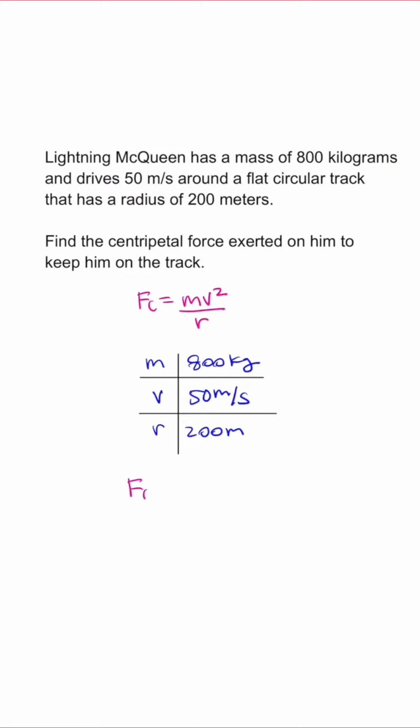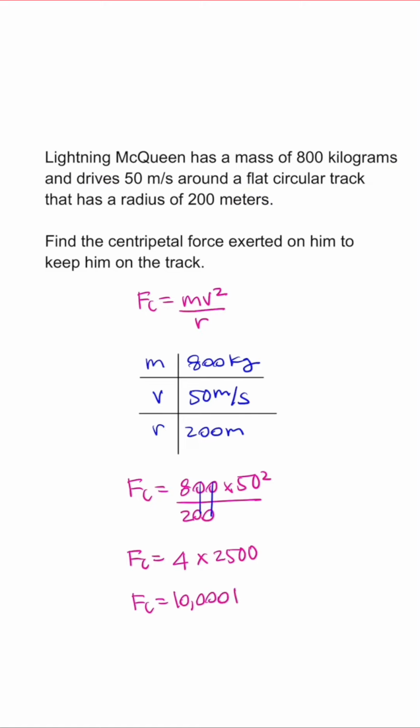So the centripetal force is equal to 800 times 50 squared over 200. You can simplify this by canceling out the zeros right here. So then we have 8 divided by 2, which is equal to 4, times 50 squared, which is equal to 2,500. 4 times 2,500 is equal to 10,000, and the units for force are newtons. So then we have that the centripetal force is equal to 10,000 newtons.